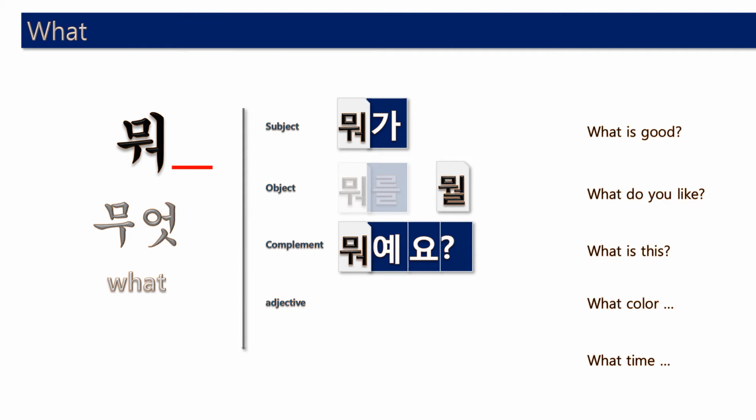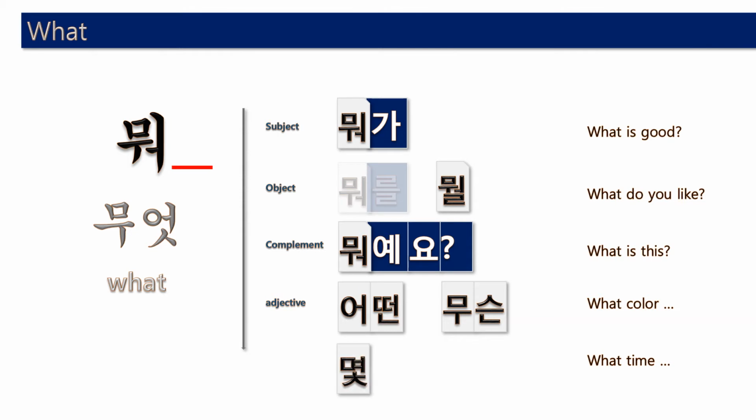And adjectives. Oh, in English, what color? This what modifies the noun. So what color, what time. Okay. In Korean, we also have this, but the form changes a little. So 어떤. So what color? 어떤 색깔. 어떤 is okay. Or 무슨. Usually, actually, 무슨. So 무슨 색, color, 색 or 색깔. 무슨 색깔을 좋아해요? 무슨 색을 좋아해요?